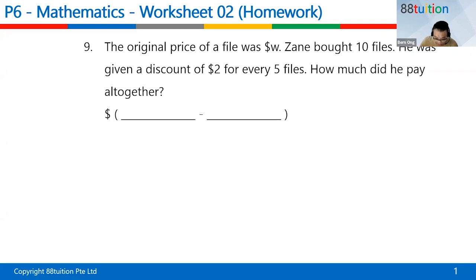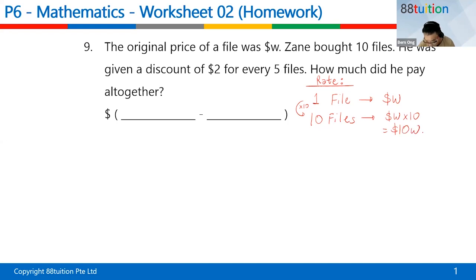Come children. The original price of a file was $W. So one file is $W. This person bought 10 files. So what do you do, children? How to get to 10, times 10. Remember what this is called? This is called rate. Rate is a comparison of 2 items, file and money. So down here, you also need to times 10. So $W times 10. All you got to do is to put the 10 in front as 10W.